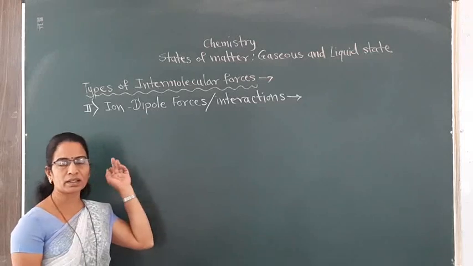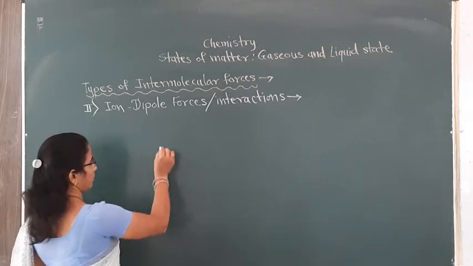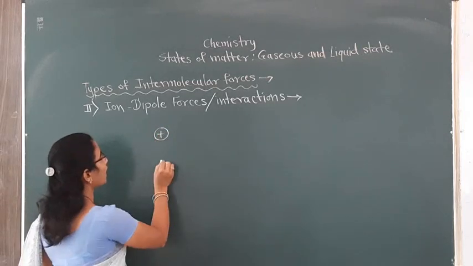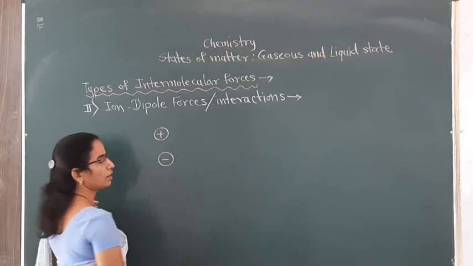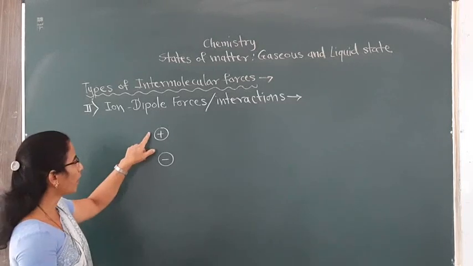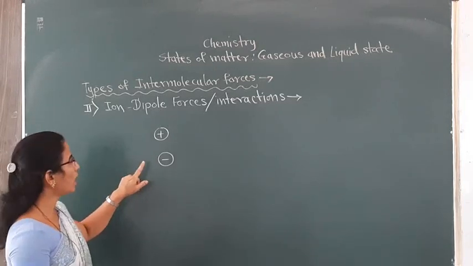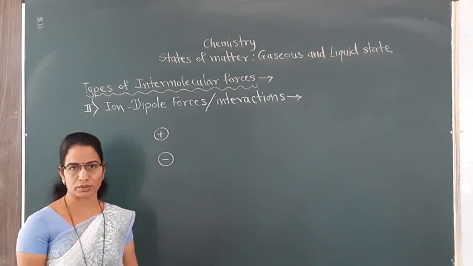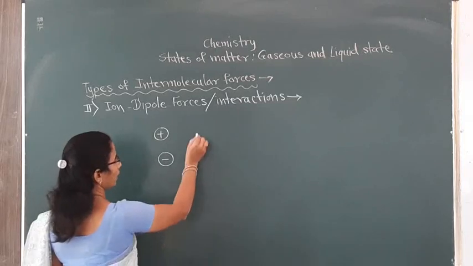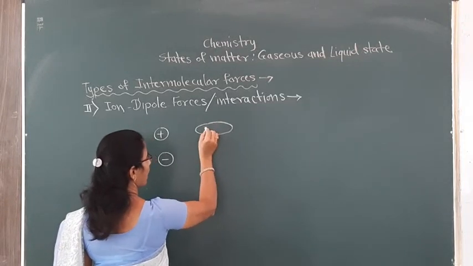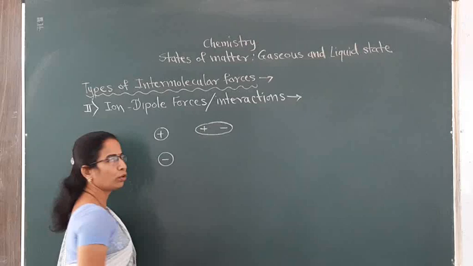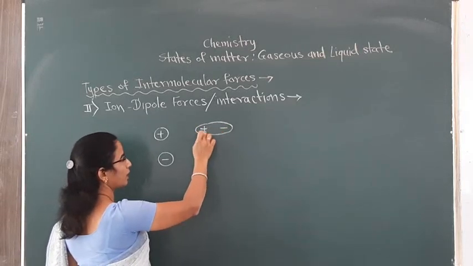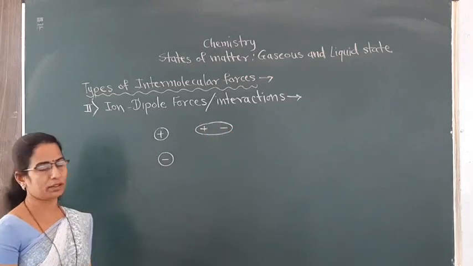Now you know that ions are of 2 types, cations which have a positive charge and anions which have a negative charge. When such ions come in contact with polar molecules, we know that the polar molecule has a permanent dipole moment and it has 2 poles, one end is a positive end and the other is a negative end.